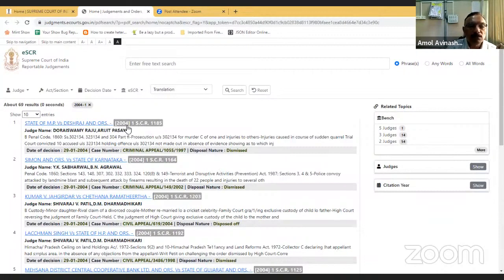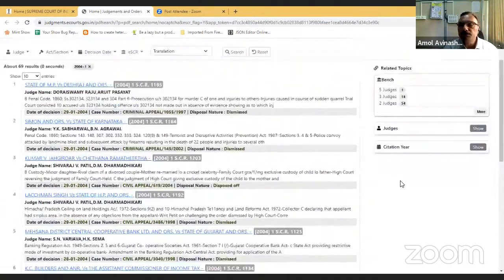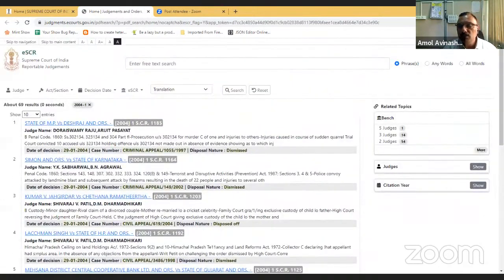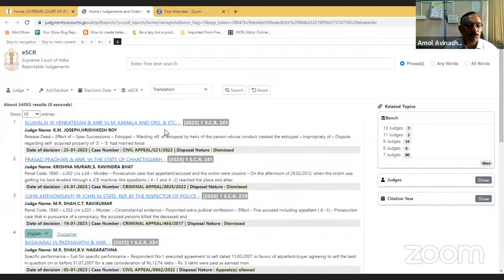It is shown here. Here is 2004, first SCR, 1185 is a page number. So you can search the judgment on citation year, I mean the volume year and volume number also.